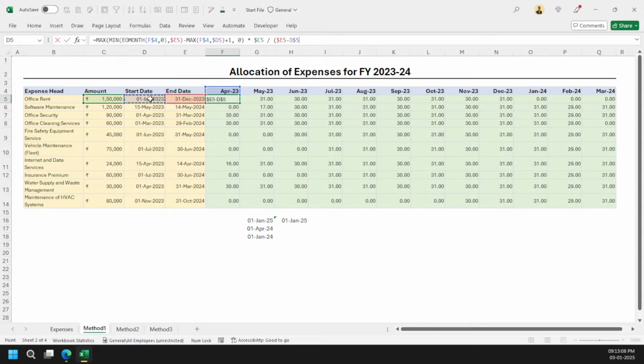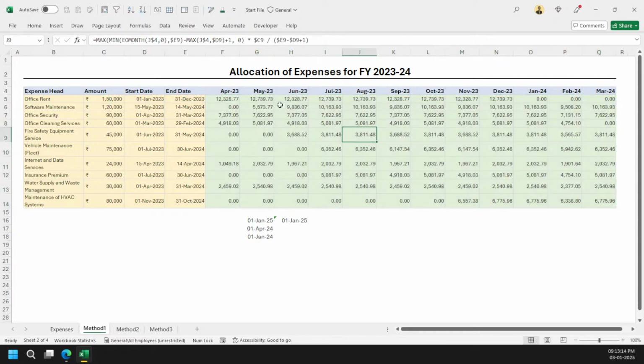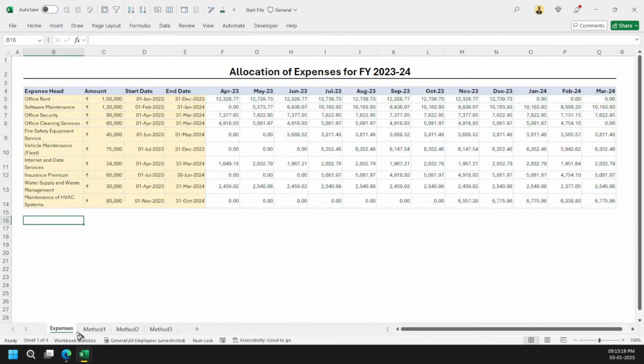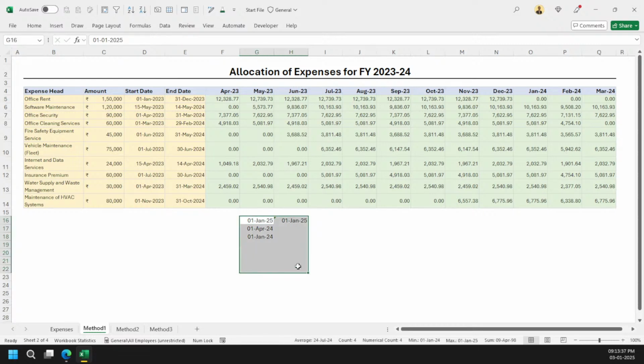minus start date plus 1. Now you can see that we have got the calculations we wanted. Let me check it again. Yeah, so we are good to go. Now you can see that in just a few seconds you can do these calculations without going for so many templates and everything. And that will be much more reliable, I can see. That's the whole idea here. Okay, so good to go, right?